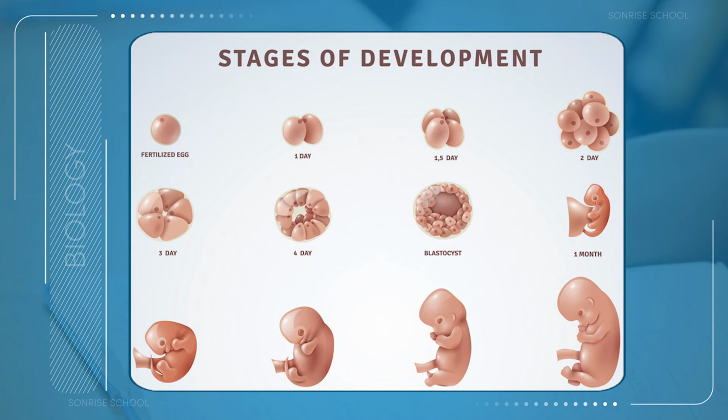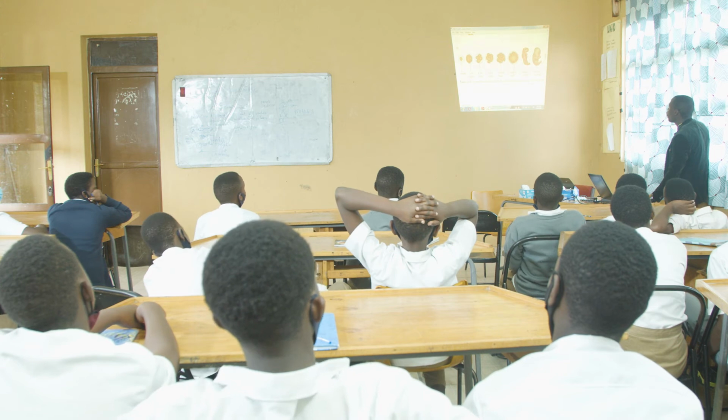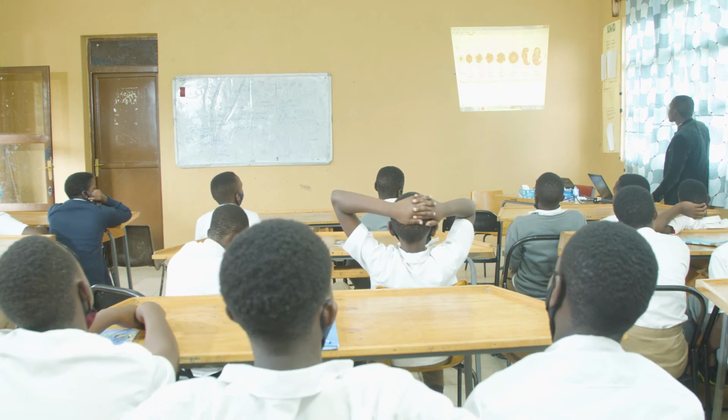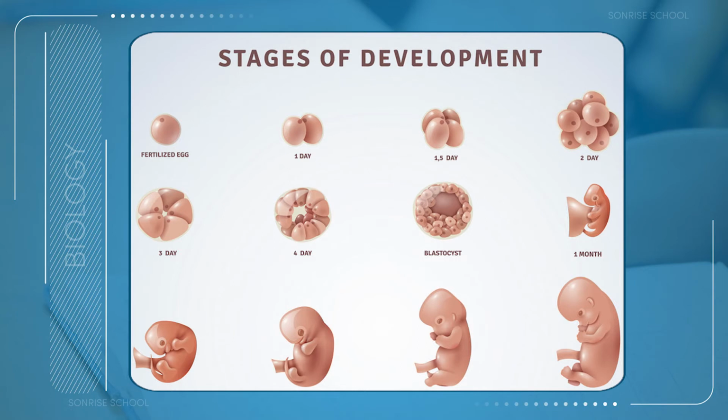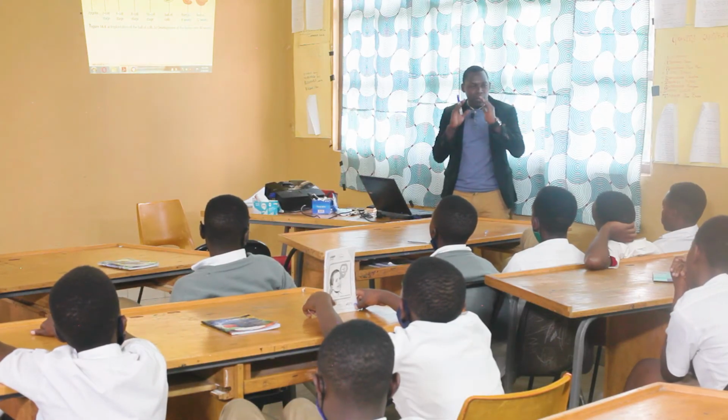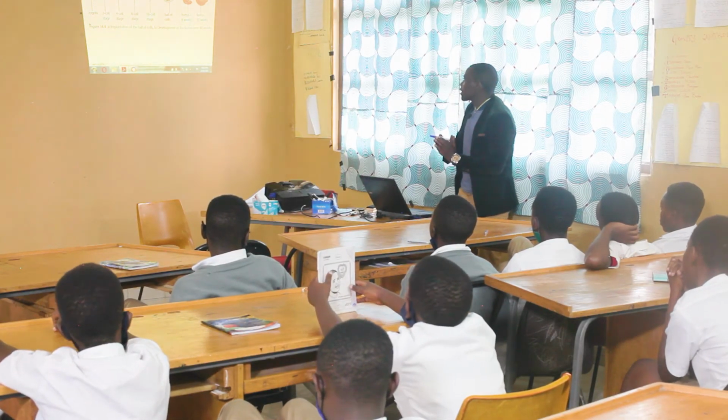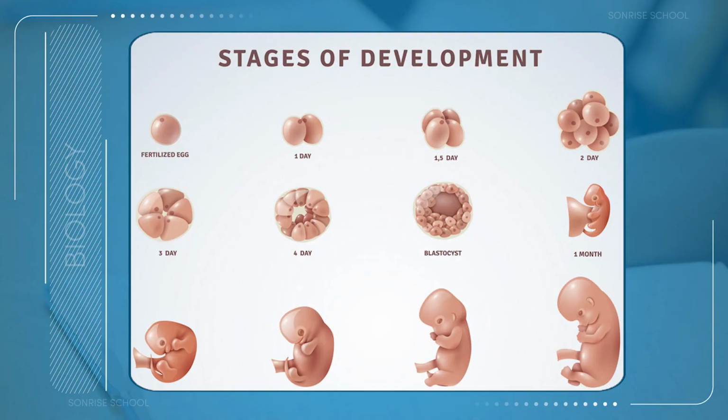So at this point we have divided, and now there are four. Four are going to divide into 8, 8 into 16. After they have become many, we might not count the number. They form what we call a ball of cells. But they are not far away from one another, because if cells were far away from one another, you could not be born as one. Maybe you could be producing an eye alone and a leg alone. But you must remain in that ball. And that ball is what we call a blastocyst.